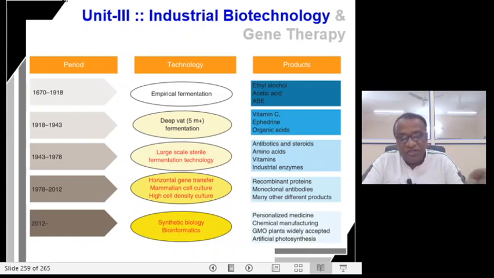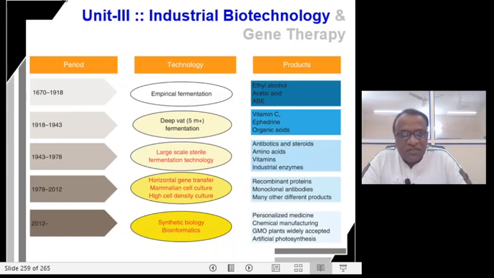So you are engineering, that is redesigning, the microorganisms to produce useful products. So now we are capable enough to harvest products such as personalized medicine concepts, GM, genetically modified organisms, GM plants.